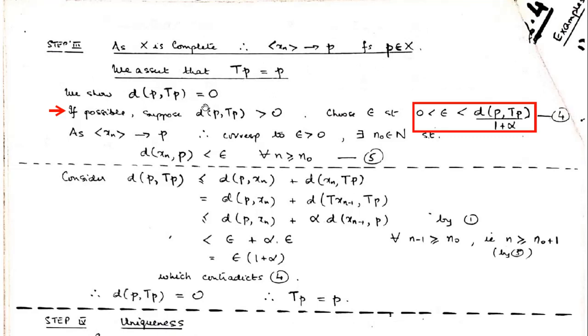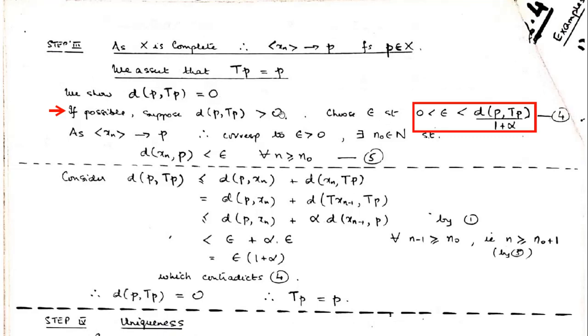Because it's a metric space, the trick to prove that 2 points in a metric space are equal is that we equivalently show that the distance between them is equal to 0. And therefore the trick here is that we will say, let, if possible, their distance be strictly greater than 0, and once it is strictly greater than 0 we will do some trick, and later we will prove that some contradiction comes in. We'll see how the contradiction comes in, and by that contradiction we will show that no, this distance cannot be greater than 0, it has to be equal to 0.